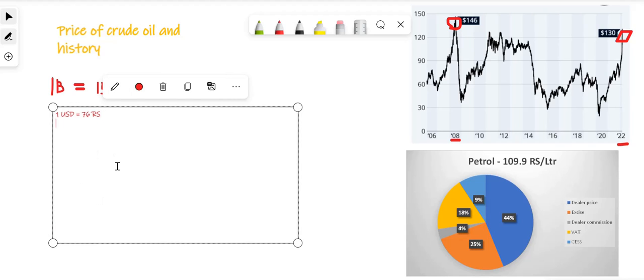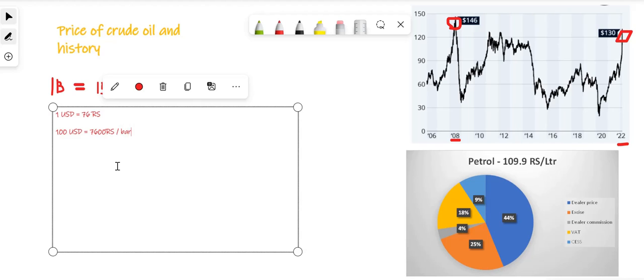So, let's assume that $1 is equal to 76 rupees, and because one barrel is around 159 liters of oil, if I want to say that the price of the crude oil is around 100 USD, then that essentially means that the price of the crude oil is around 7600 rupees per barrel.